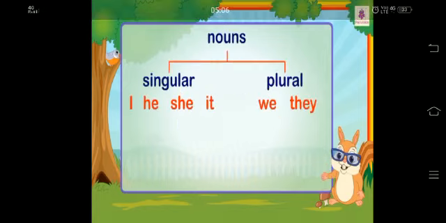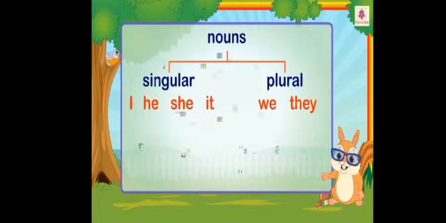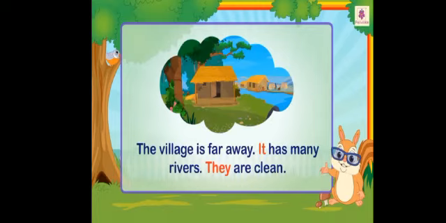Children, I, he, she and it are used for singular nouns while you, we and they are used for plural nouns. Let us look at an example. The village is far away. It has many rivers. They are clean. It is used for the singular noun, the village, while they has been used for rivers, plural nouns.